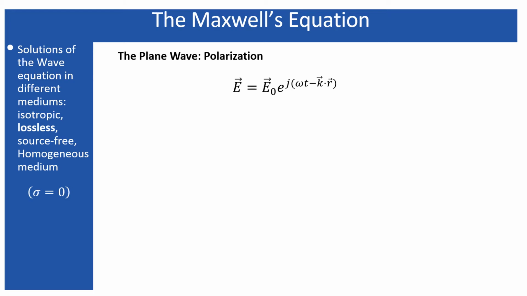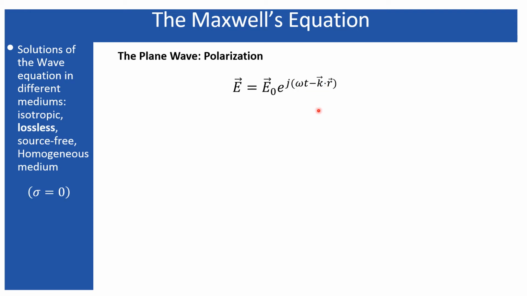Next, the most important thing is the wave polarization, where I have to include this magnitude part. From now on I am going to speak a lot about this magnitude part, because in all my previous lectures you have seen what this vector represents.